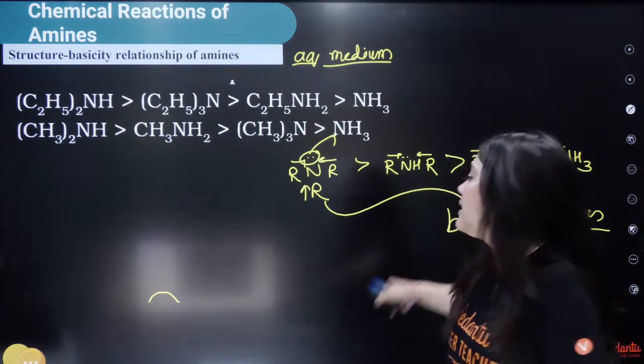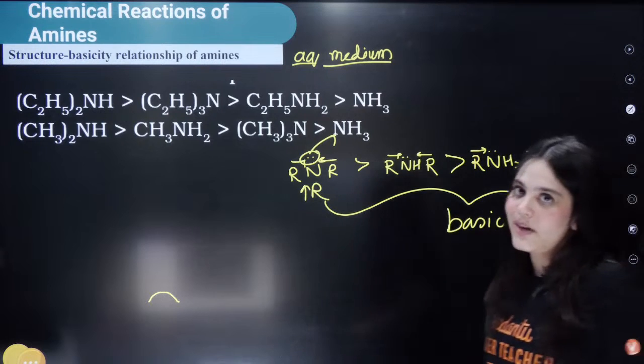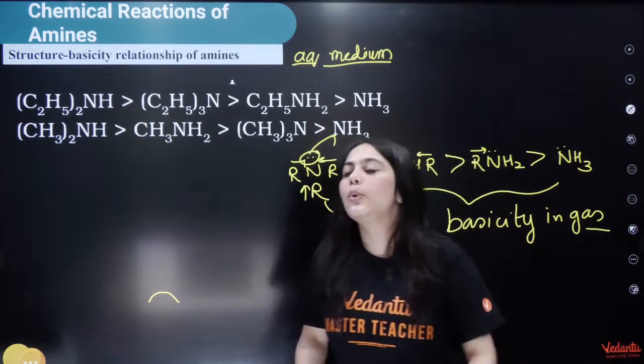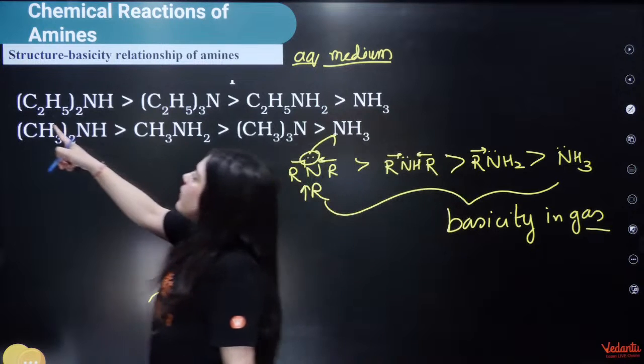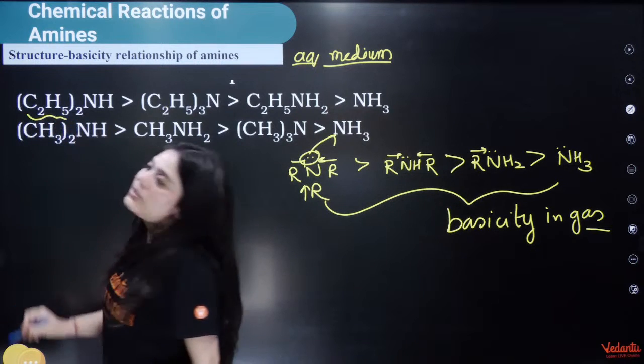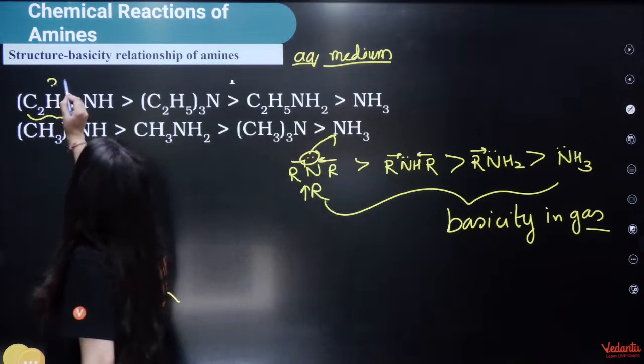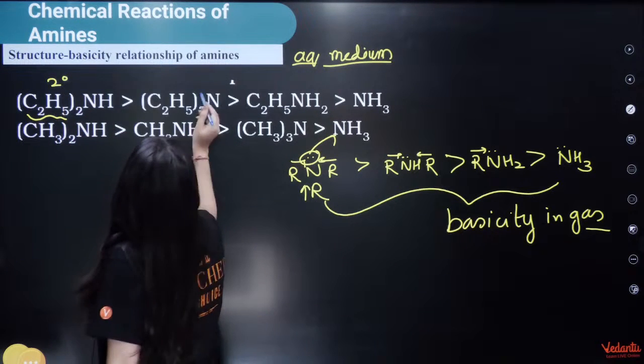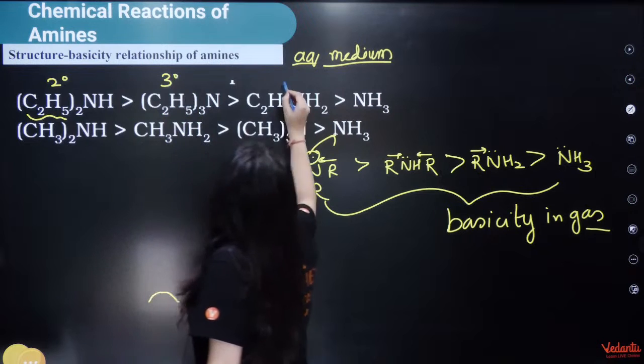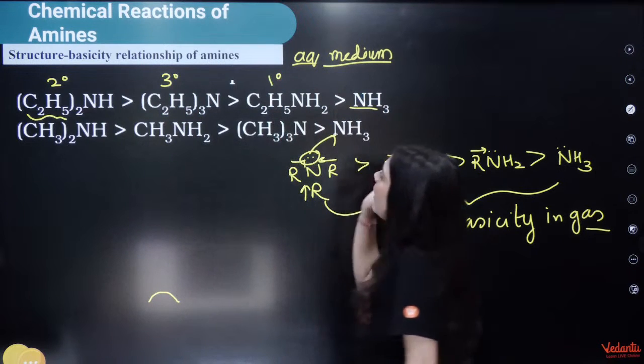But this is only true in the gaseous phase. What happens in the aqueous phase? In the aqueous phase, if ethyl groups are present with the amine group, then secondary amines are the most basic, followed by tertiary amines, followed by primary amines, and followed by ammonia.